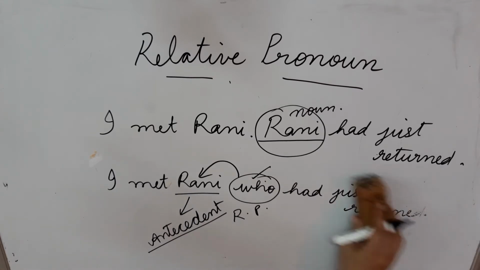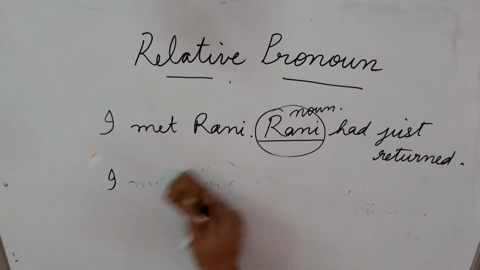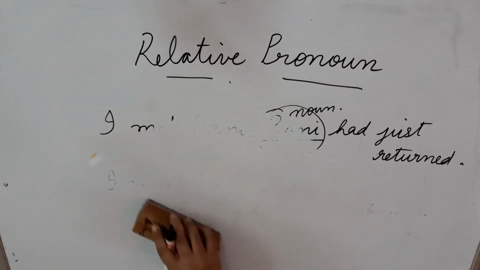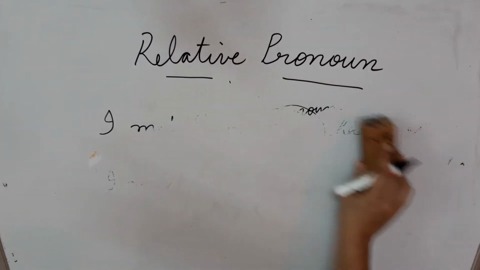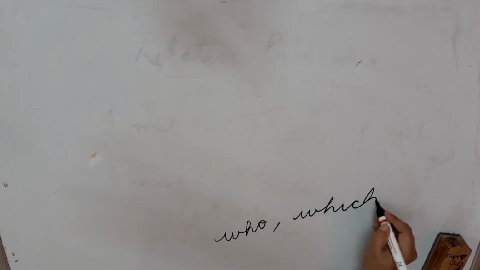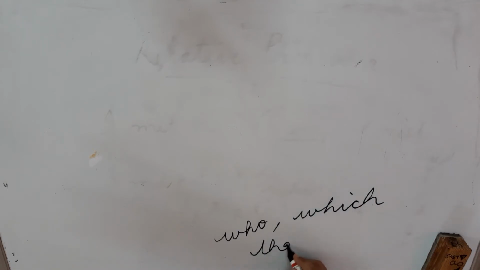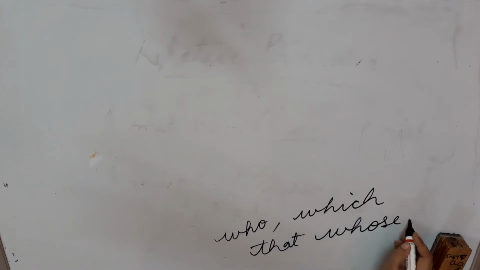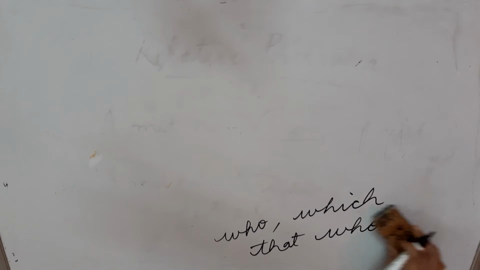Okay, let us see the work done by each of these words: who, which, whose and that. All these are relative pronouns. We had already seen who, then we had seen which, then we will see that, whose, etc. We are going to see the usage of each one of them nicely.